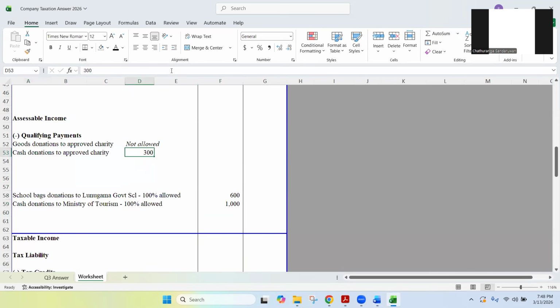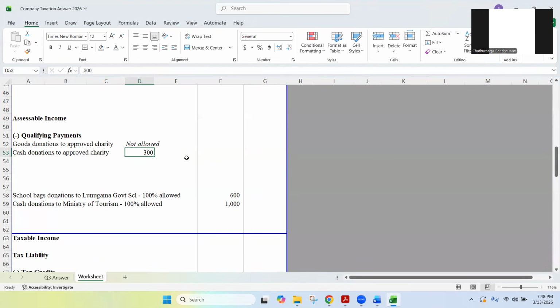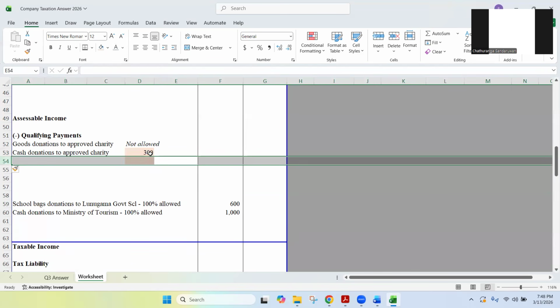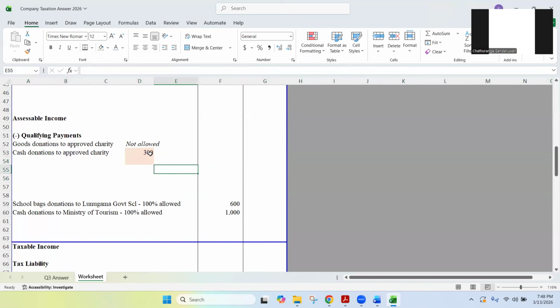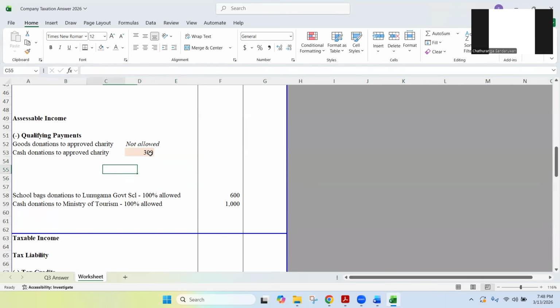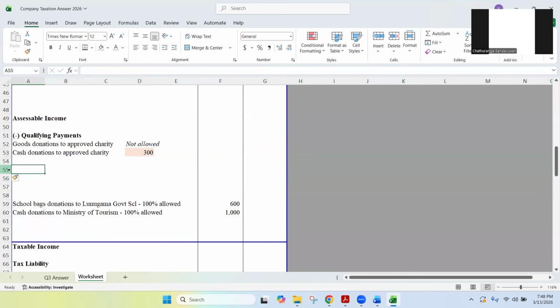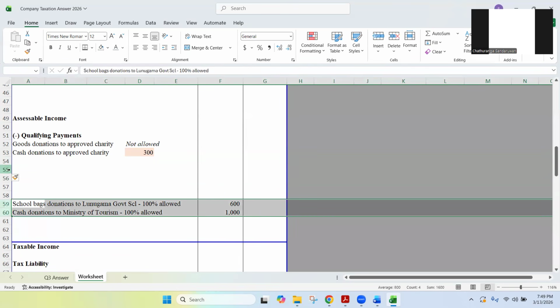Now, what about this 300, Lamai? We have to do a small working on this 300. That working is different from individual taxation. Those ratios are different, but we'll see. For companies, what are the proportions we have to consider? If you can remember. First of all, after considering all these government related aspects, you deduct it 100% allowed.